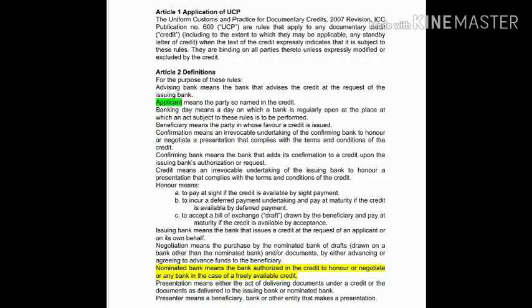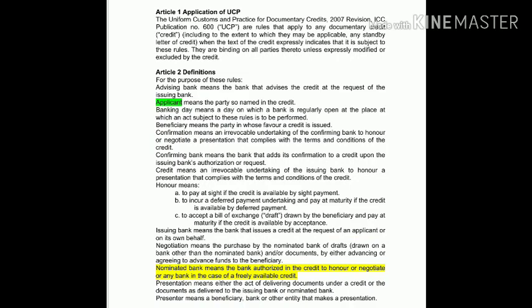Then it hands over the original letter of credit to the beneficiary. So that is the duty of the advising bank. And here the banking day means the days on which the banks are regularly open to perform the day-to-day activities of the bank. Now let's move on to confirmation and confirming bank.